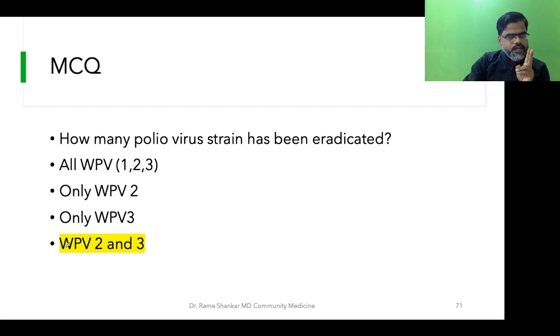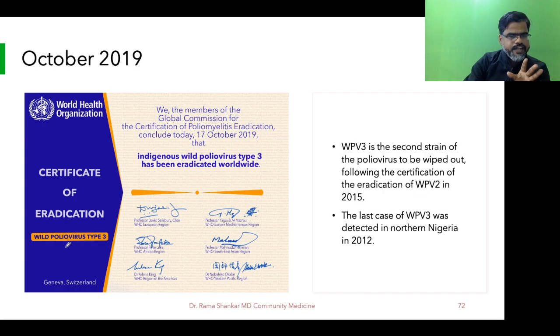Type 2 was eradicated in 2015, certified. This slide will help you understand. On 17th October 2019: we, the members of the Global Commission for Certification of Poliomyelitis Eradication, conclude today, which is 17th October 2019, that indigenous wild polio virus type 3 has been eradicated worldwide, and this is by WHO.